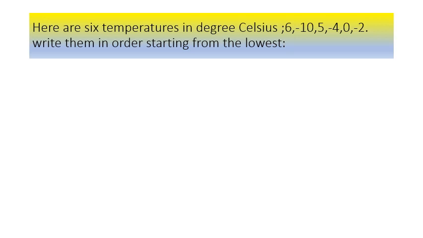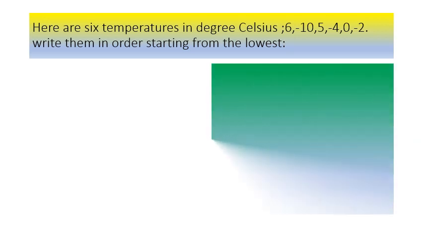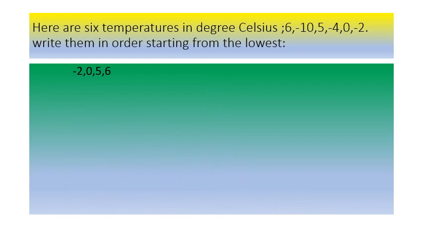Write these temperatures in order starting from the lowest value. The answer is -10, -4, -2, 0, 5, 6.